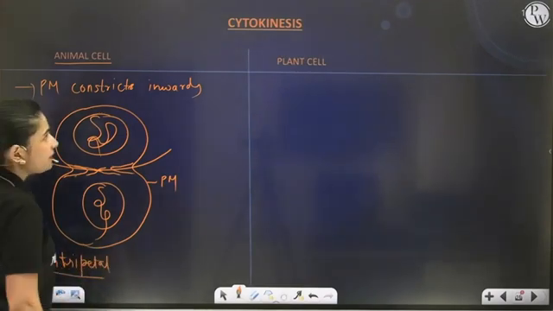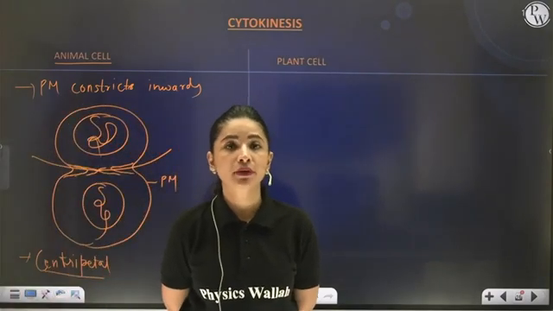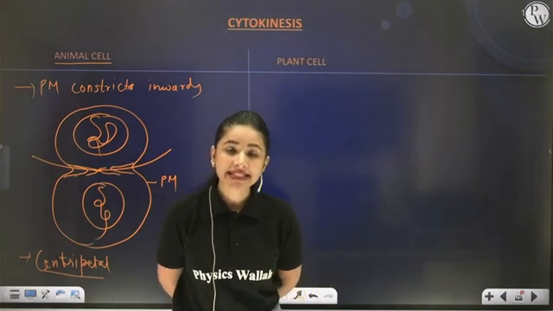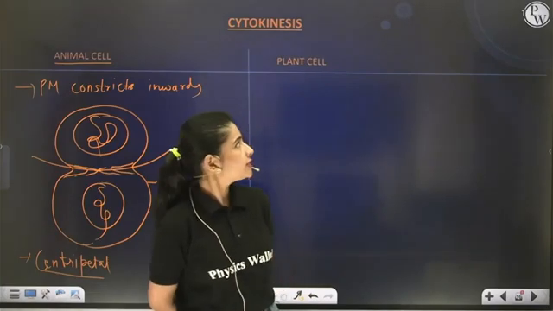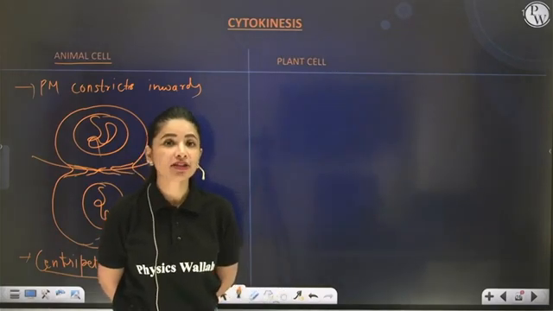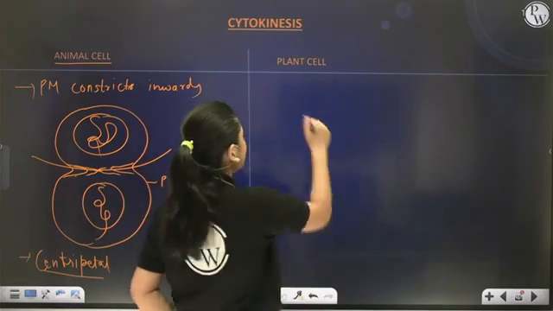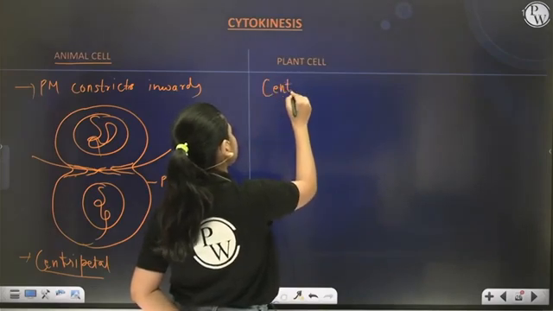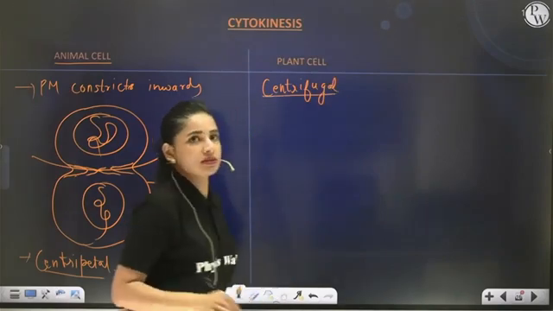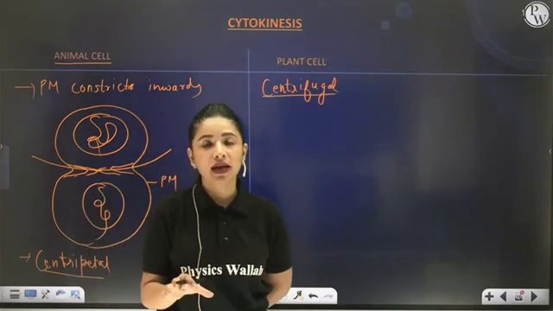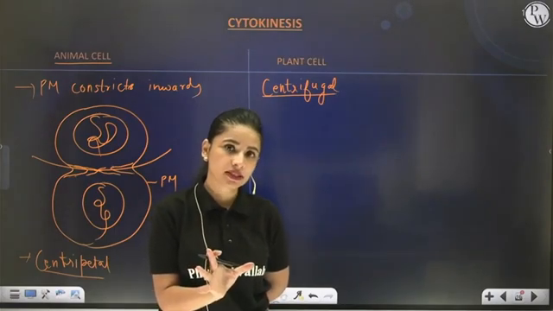But if I talk about plant cells, my dear students, the outermost membrane is not the cell membrane. They have cell wall which is dead and cannot grow inward. Therefore, in case of plant cell, there cannot be centripetal type of cytokinesis. Rather, they show centrifugal type of cytokinesis, where the division of cytoplasm begins from the center and then moves towards the opposite pole.